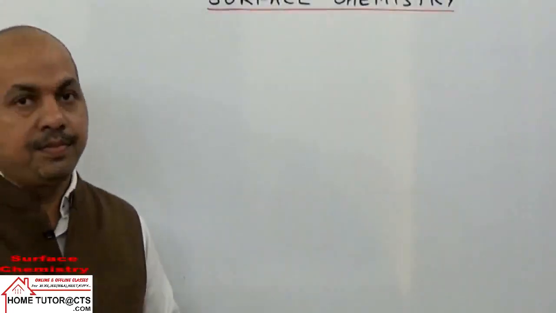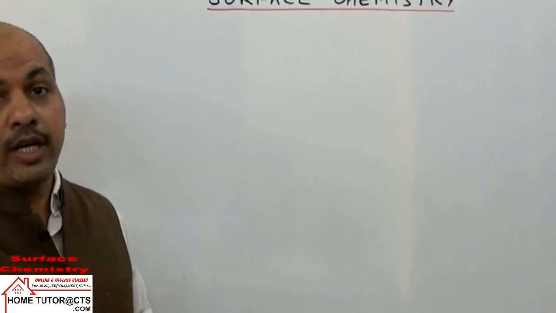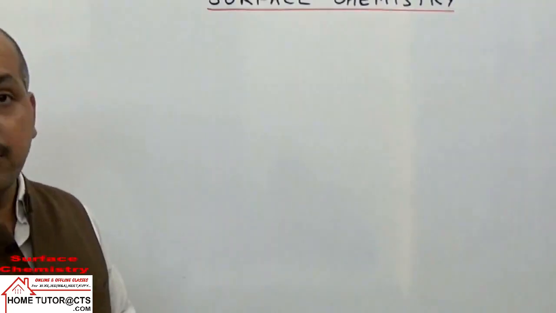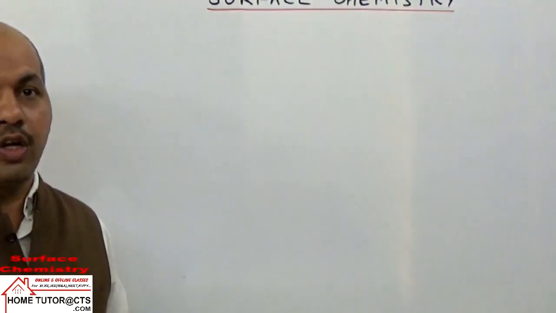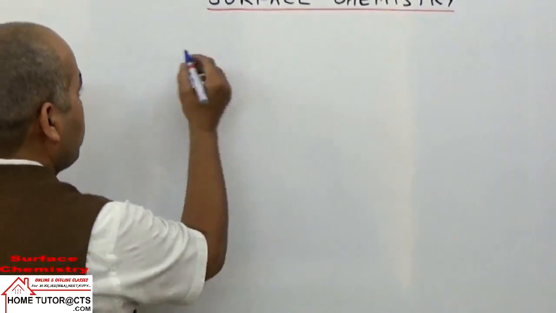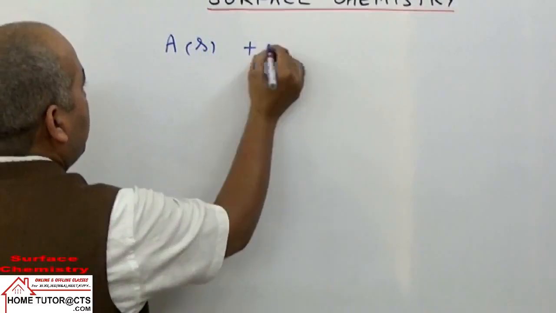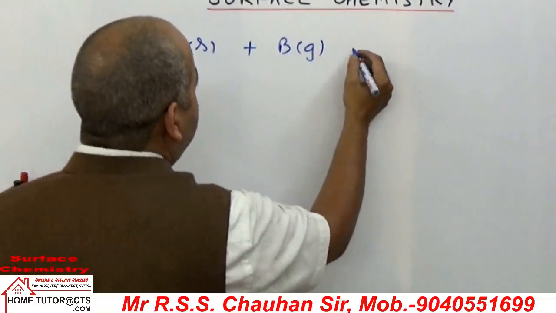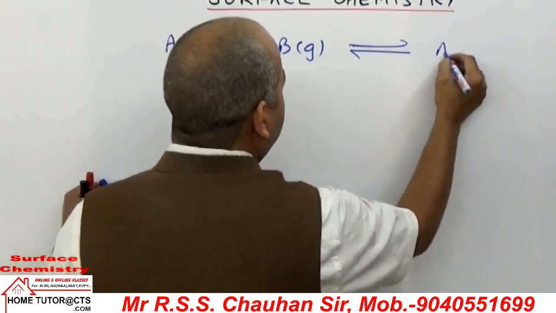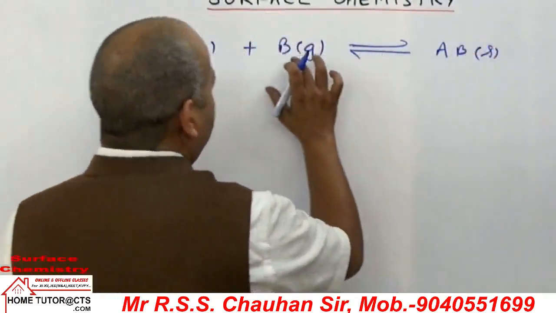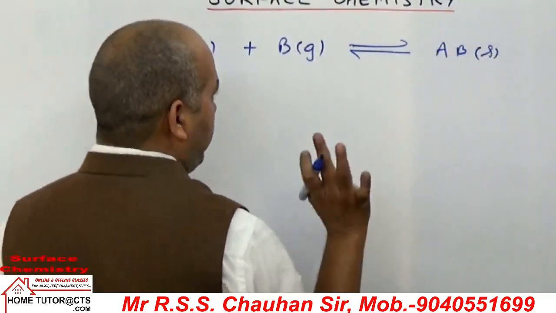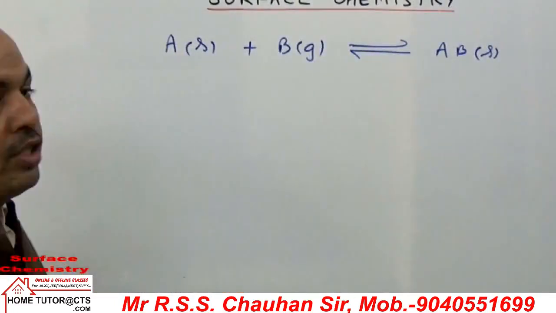Now we know that for a reaction to be favored thermodynamically, it should have delta H negative, or delta S positive, or overall delta G negative. Taking one reaction for adsorption, A is some solid, and it adsorbs B gas on the surface. The two processes come to an equilibrium point. After some time, we can get AB solid. Here the gas will condense on the solid surface, so it appears as solid only.